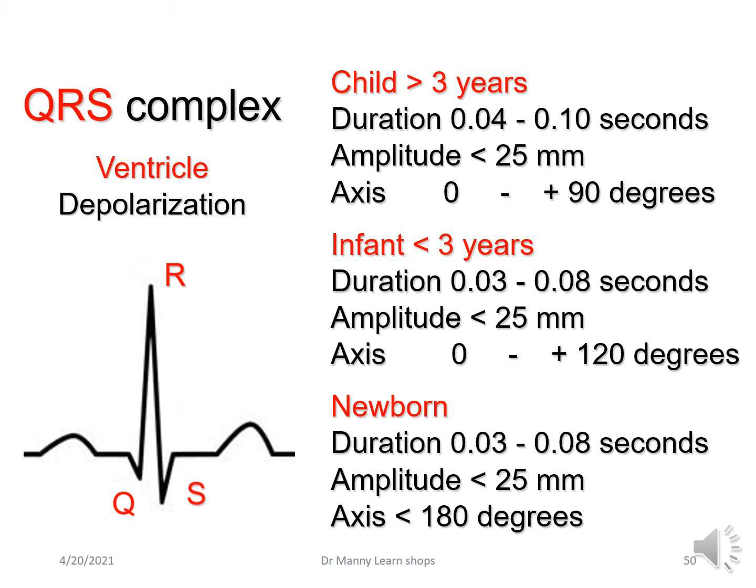The axis, we already said, from 0 to 90 degrees. Because the child is getting younger, less than 3 years of age, it becomes less. The amplitude, however, remains the same. Anything more than 25 millimeters in height may indicate hypertrophy. Newborn, less. Height, axis, depending on what we said earlier on.